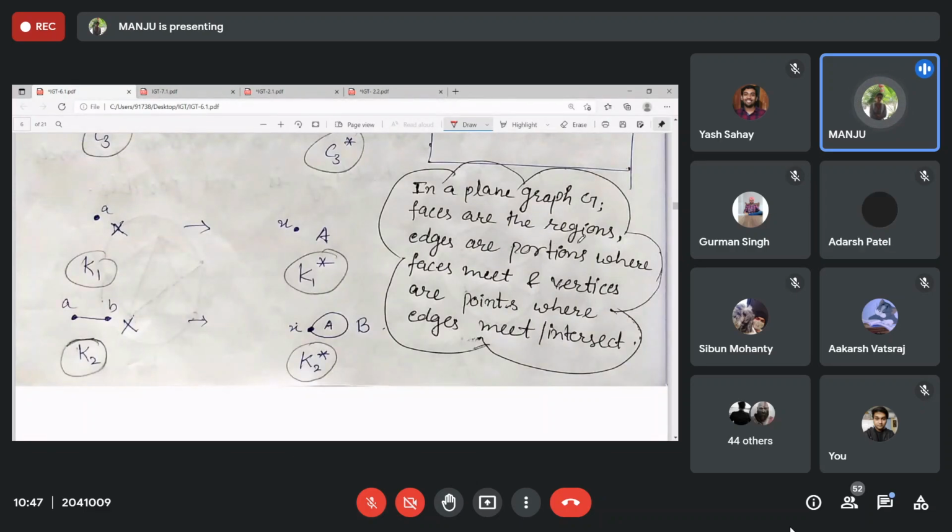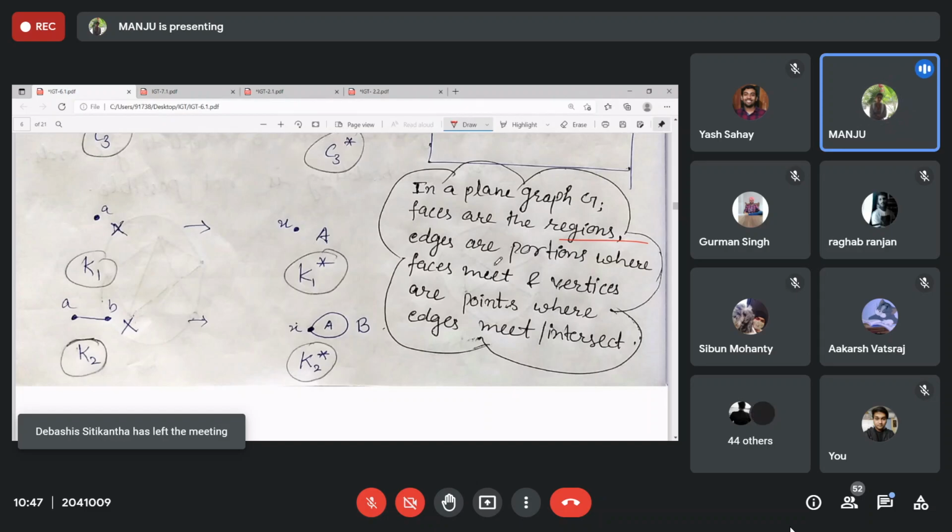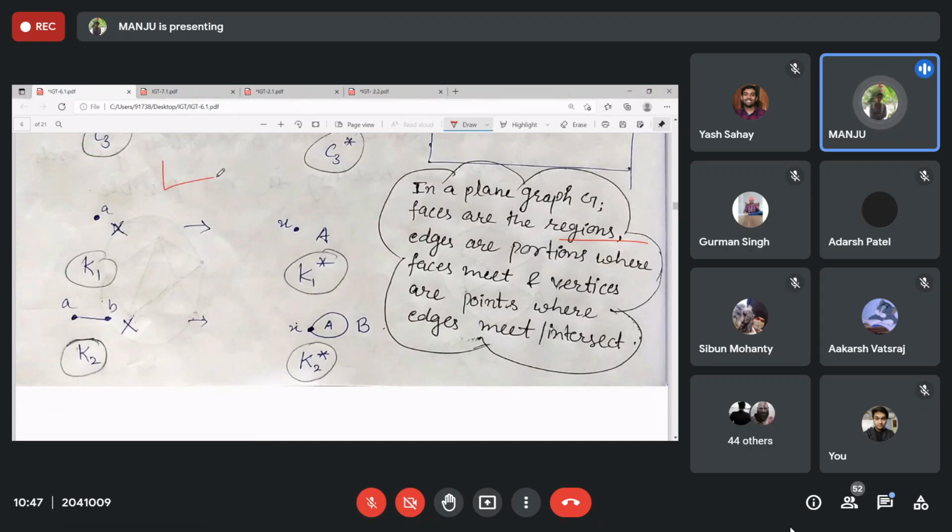These I already discussed. A plane graph forms regions, right? Faces, these are known as its regions, and faces means where the edges meet, right? That means where 2 faces meet, there is a formation of an edge, right? This one. And where 3 faces meet, or you can just say 2 edges meet, there is a vertex. Clear?